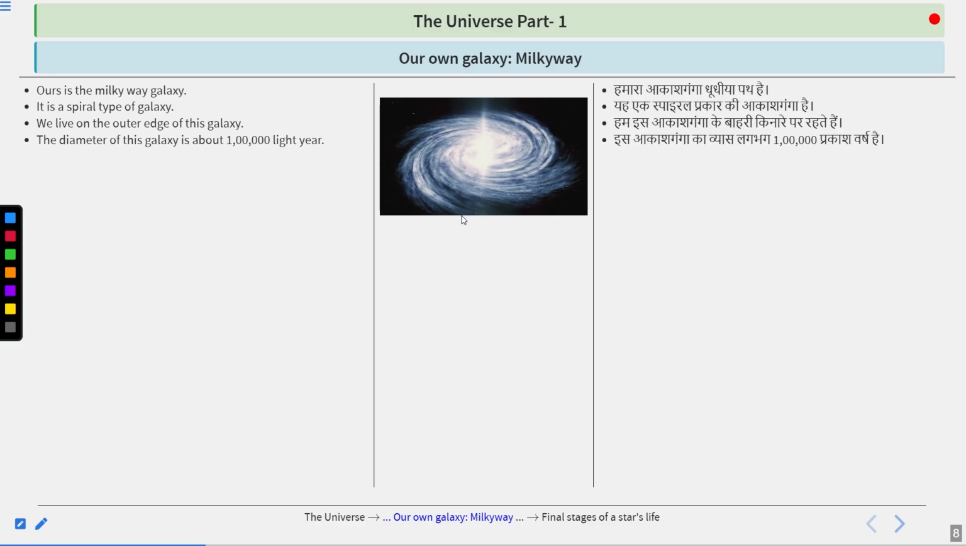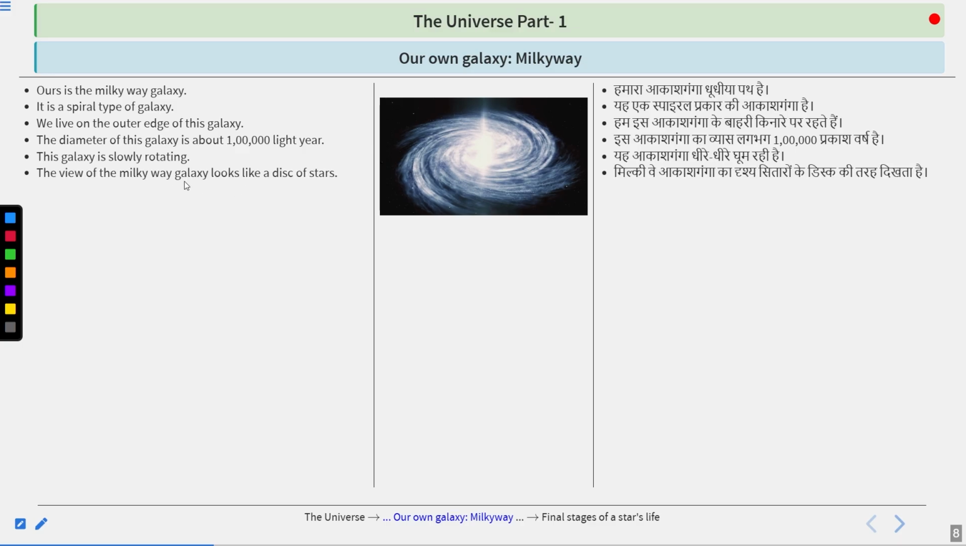The diameter of this galaxy is about 1 lakh light year, as I have shown you. Suppose if this is a circle, the diameter or the width is about 1 lakh light year for this particular galaxy. The galaxy is slowly rotating. Here you can see that if you look at these edges, what you will find? You will find that it is actually rotating and it is slowly rotating. The view of the Milky Way galaxy looks like a disk of stars.